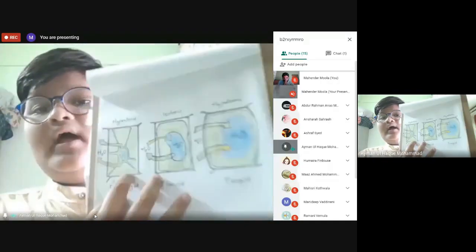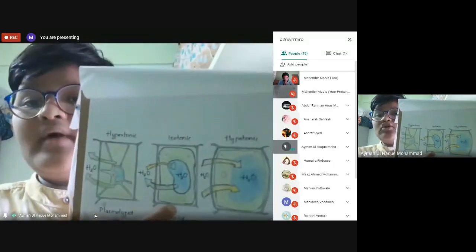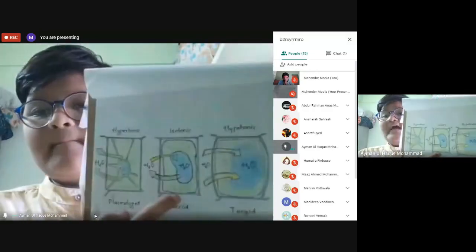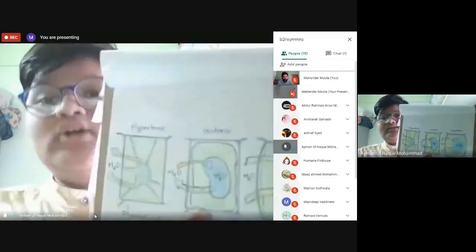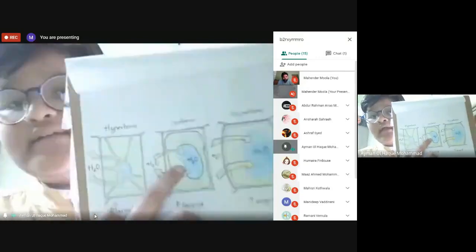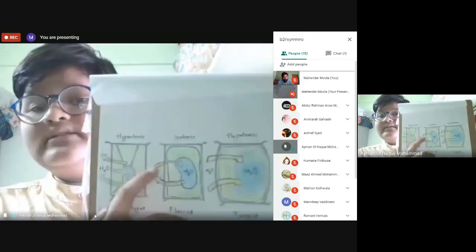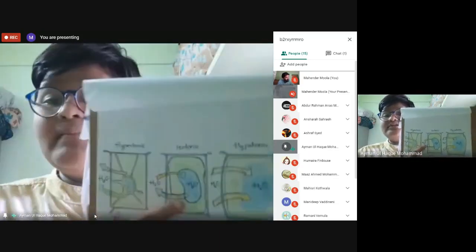And what about isotonic? What do you mean by isotonic? Can anyone say what iso means? Okay. Iso means same and tonic means concentration, so same concentration. Here you can see the H2O is going in and again the H2O is getting released. If the plant is taking in H2O, again it will release H2O, so the same concentration is taking place.